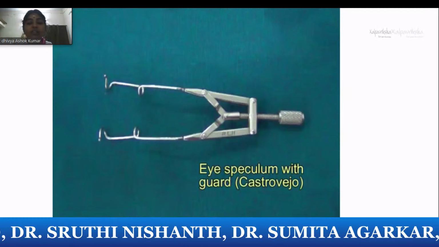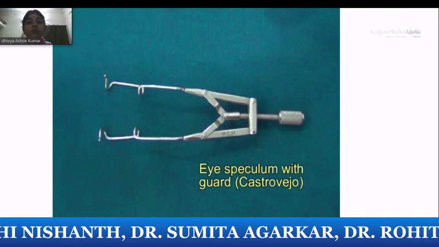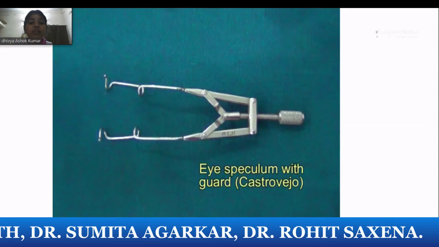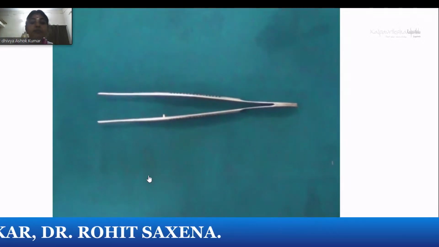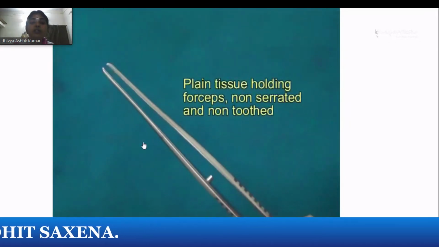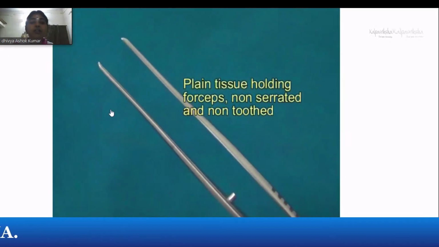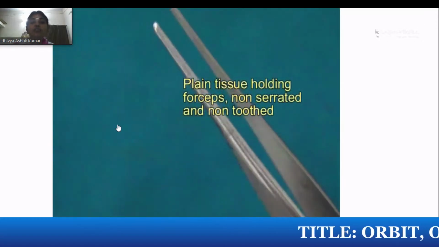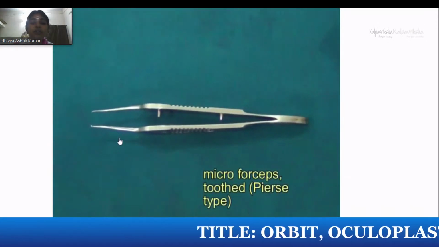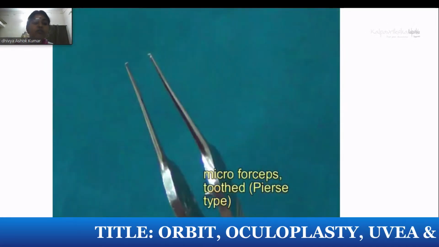If you excess tighten, you will injure the muscle, superior rectus and LPS. Sometimes these patients can have post-operative ptosis because of pressure. Coming to the forceps, this is the plain non-toothed forceps. Usually hold non-traumatizing tissues. If you want to hold, always look into the tip of the instrument. You look for the tip.